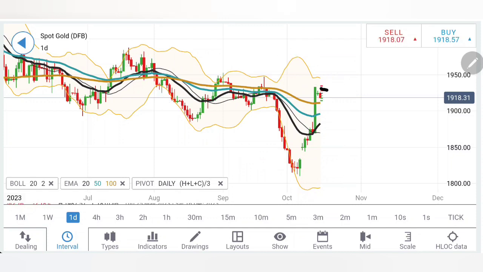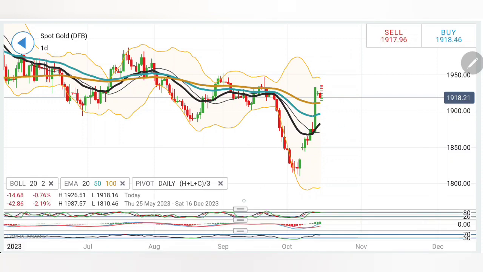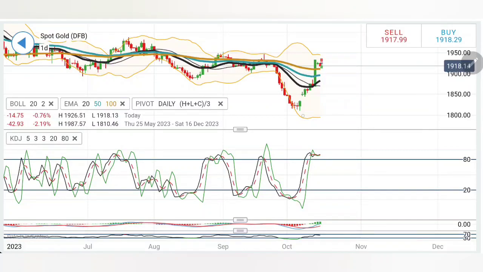And beyond 1940 and 1950, this is the zone beyond which we can say that it is giving a breakout. Gold is giving a breakout and it is going to stay bullish from those levels. I will still expect it to trade with a slight bearish bias.